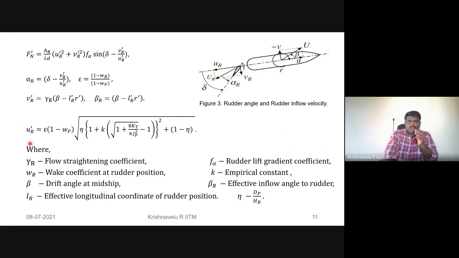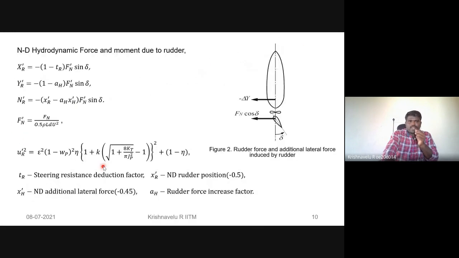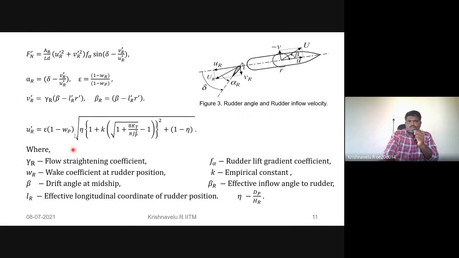And then, in a similar formula, the square of the longitudinal inflow velocity is converted by taking the square root to the right-hand side. Then we get this formula. This lateral and longitudinal inflow velocity are substituted in these equations to obtain the non-dimensional rudder normal force. And then eta is the ratio of the diameter of the propeller to the span of the rudder.